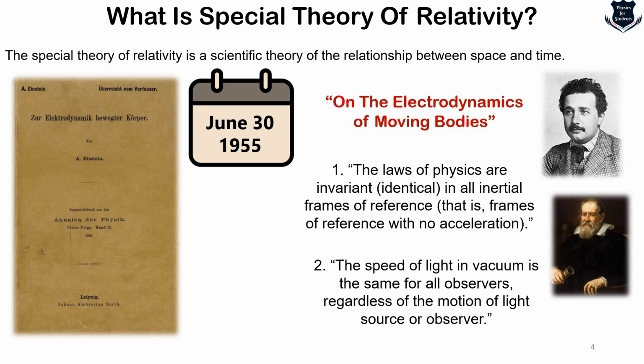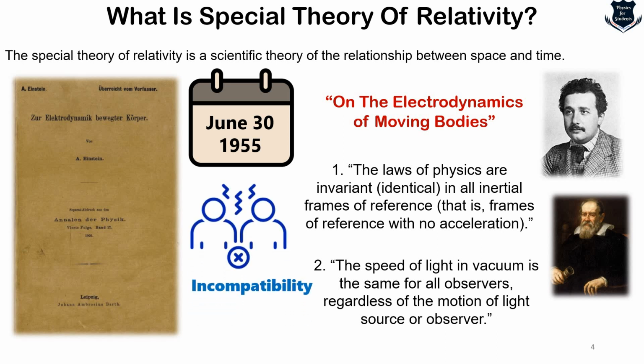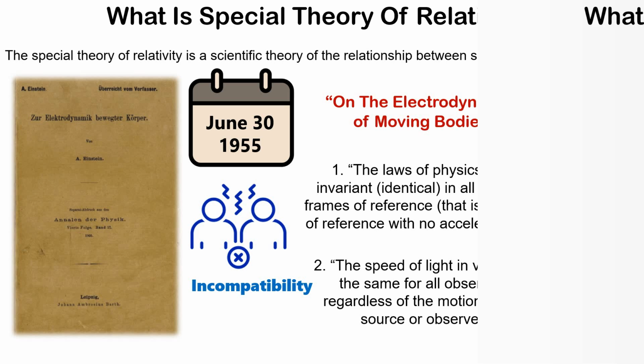Now, every scientific theory, including the special theory of relativity, arises due to certain limitations. As you can see, there is some kind of incompatibility between two very classically established theories, which led to the formulation of the special theory of relativity. We call it incompatibility, some people call it limitations, but anyway, we need to understand that all scientific theories are correct and none of them can be termed as wrong.